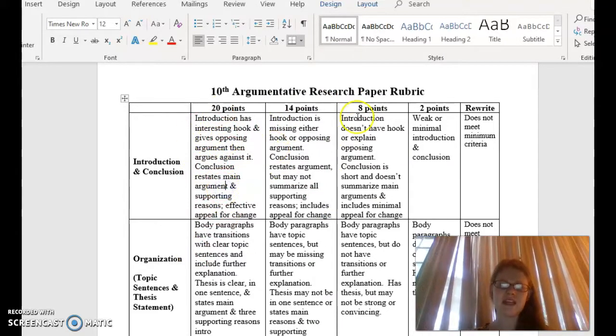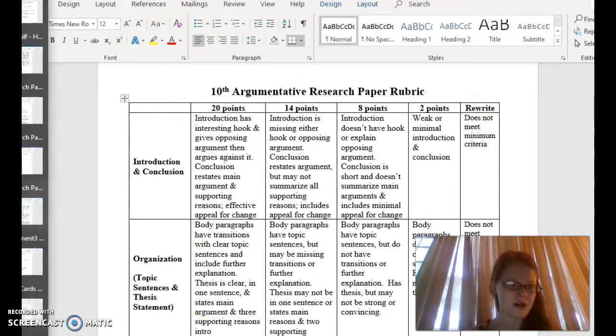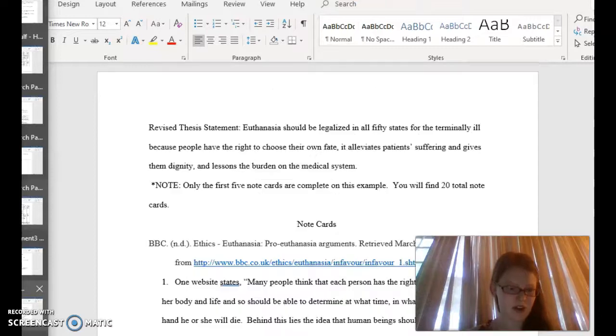So hopefully that makes sense how that's broken down. I will be highlighting this and returning these back to you after you turn in your paper, so you'll be able to see where you missed points and why. Hopefully you do a fantastic job and you get 20 points all the way down the board, and that's 100%, great if you're able to do that.